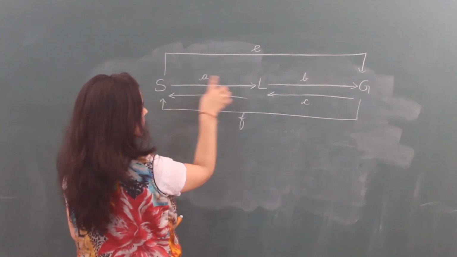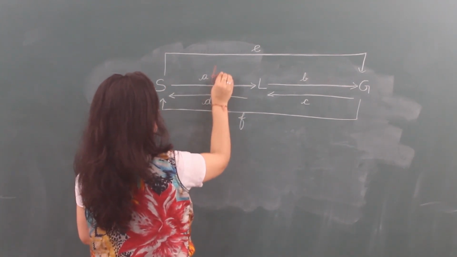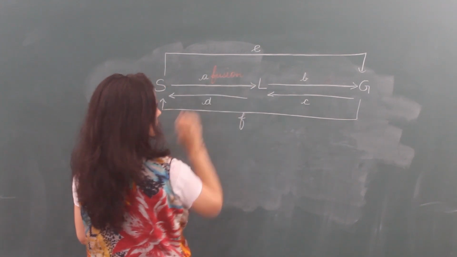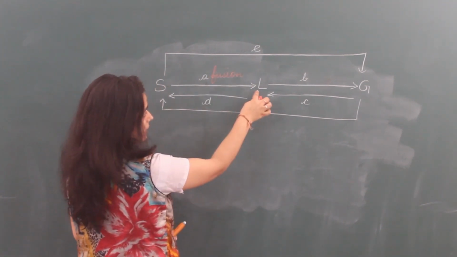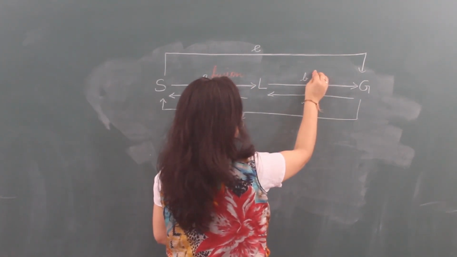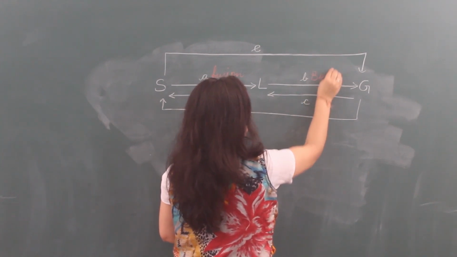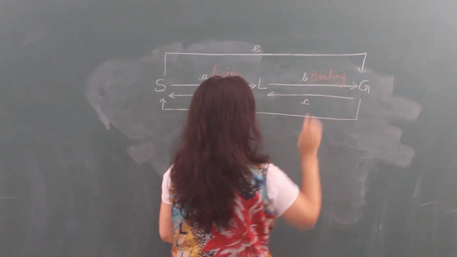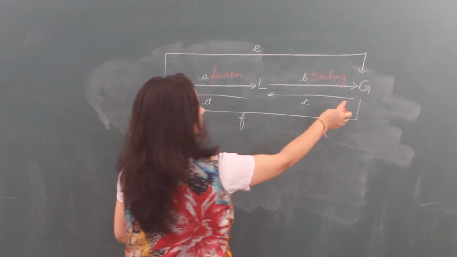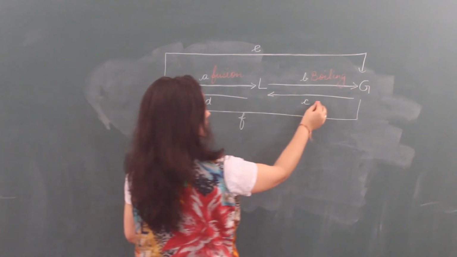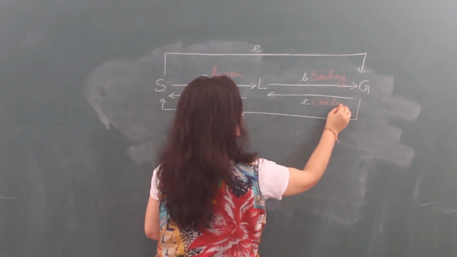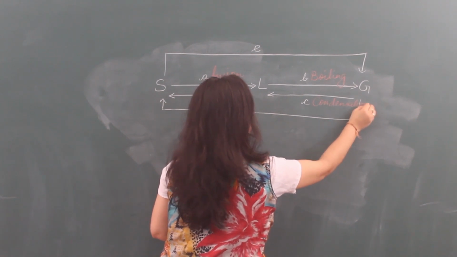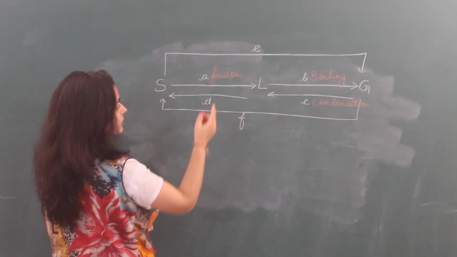So what are these processes? Process A, solid converts into liquid: fusion or melting. Liquid converts into gas: boiling or vaporization. Gas converts into liquid: condensation or liquefaction.